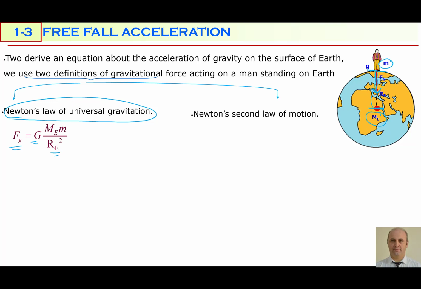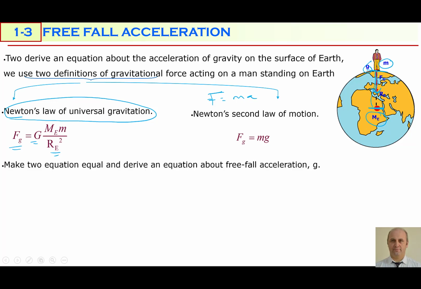The second equation I'm going to write according to Newton's second law. Remember, F is equal to mass times acceleration, but here acceleration is free fall acceleration. That's why I'm going to write Fg equals mass times g, which is the weight of the man. These two equations are defining the same thing, so we can make them equal.